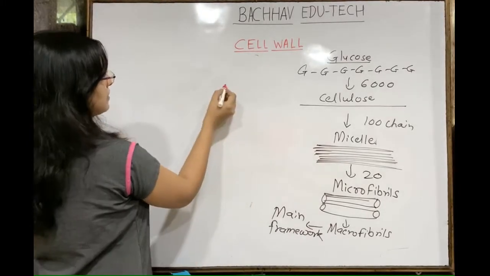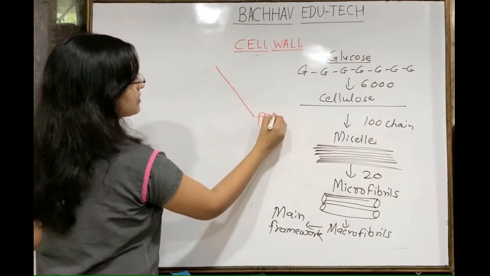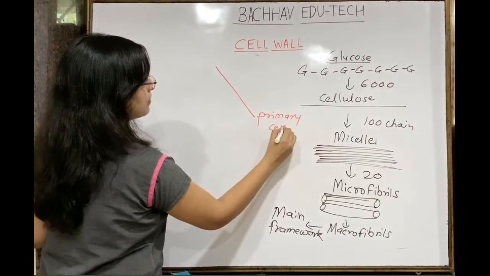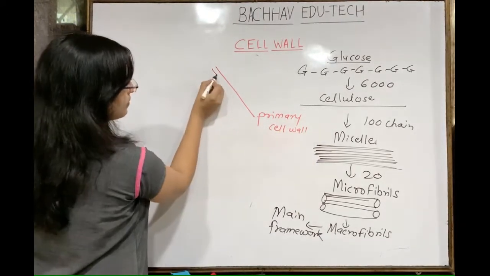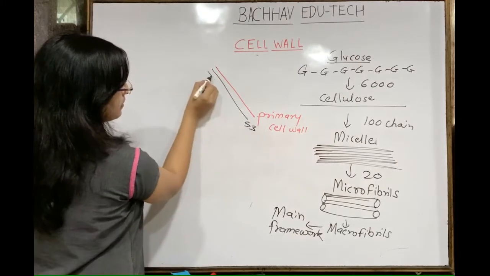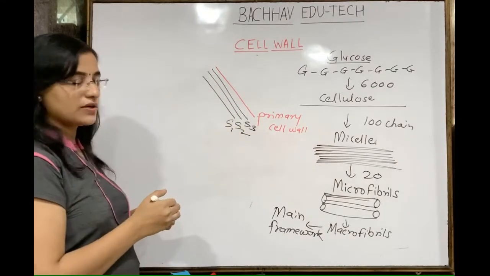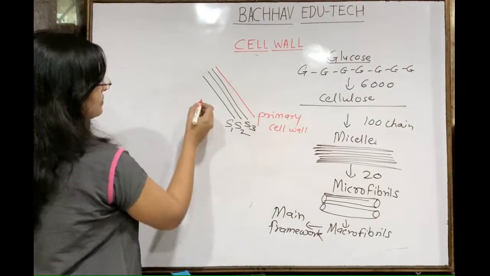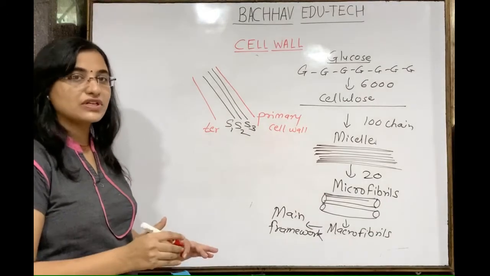So this is the primary one, so we can call it a primary cell wall. Then there is the formation of the secondary one. S3, S2, S1, three layers are present, and in some plants there is also the presence of a tertiary cell wall.